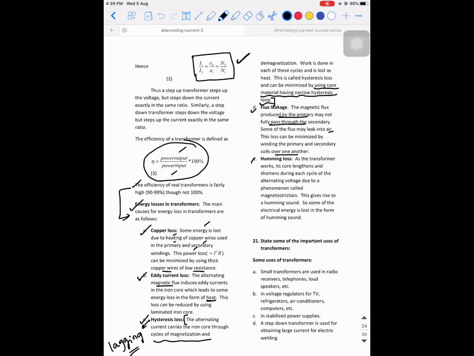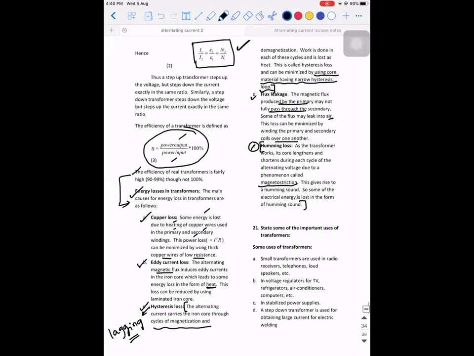And the last is humming loss. As a transformer works, its core lengthens and shortens during each cycle of the alternating voltage due to a phenomenon called magnetostriction. Okay, this point is again not important, but you can just go through it. This gives rise to a humming sound, so some of the electrical energy is lost in the form of humming sound. This point is actually not a textbook point. I added it extra. Don't worry about it.